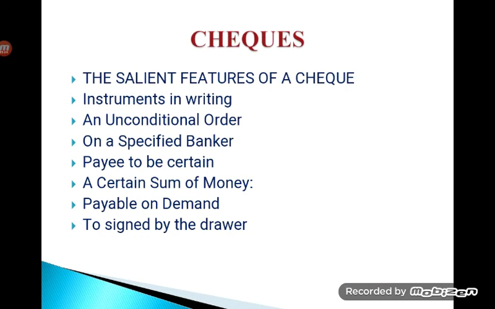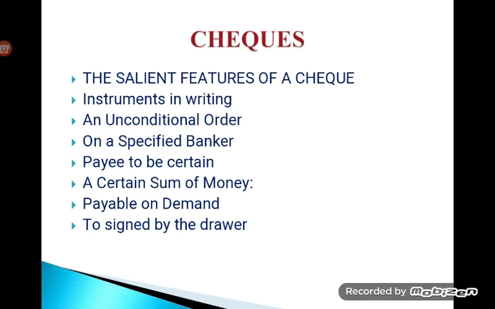So, essential features of a check. Again here the same point repeats. It has to be in writing. So, it is an unconditional order to a banker on whom it is drawn. So it has to be drawn on a specified banker. If you are writing a check, it is very clear to which bank you are issuing that particular check. So it has to be specified.